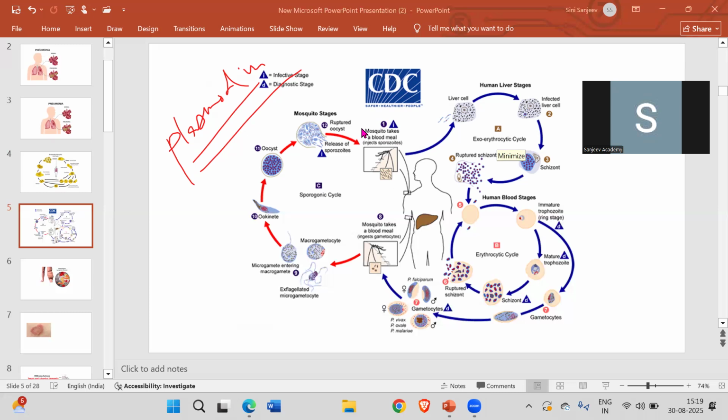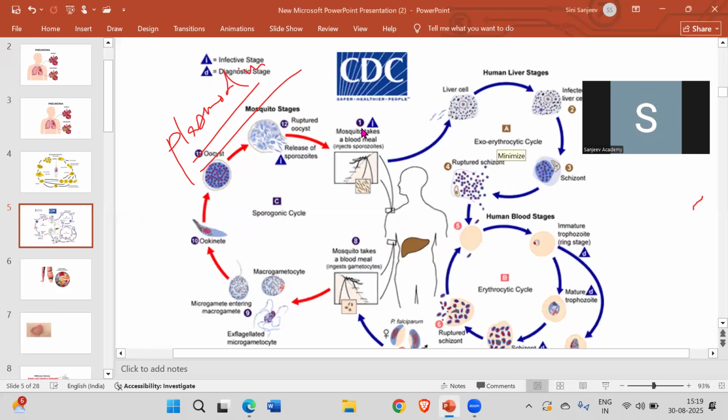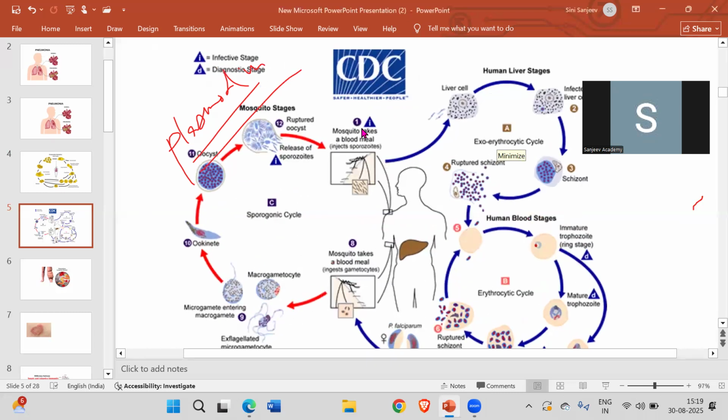Now here you can see, I'll just maximize this. The first step is that the mosquito takes a blood meal. The Plasmodium is already inside the mosquito, so it is going to inject the sporozoites. Sporozoites are the infectious cells, which are present in the Plasmodium.